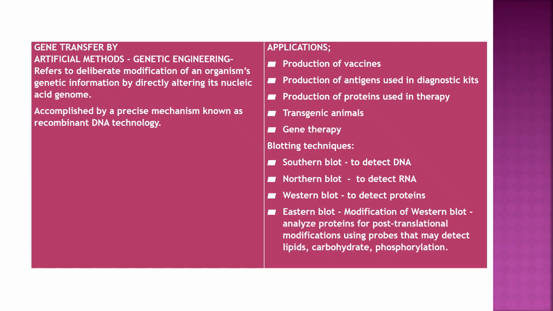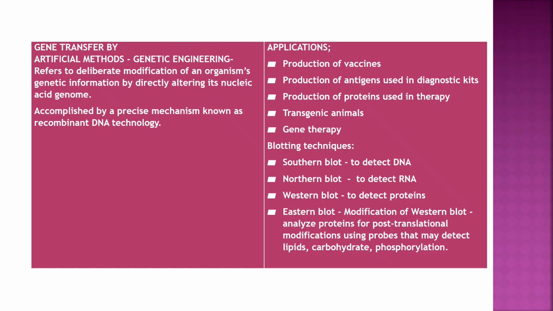Gene transfer by artificial methods is called genetic engineering. It refers to deliberate modification of an organism's genetic information by directly altering its nucleic acid genome, and the mechanism is known as recombinant DNA technology. The applications of genetic engineering: production of vaccines, production of antigens used in diagnostic kits, production of proteins used in therapy, transgenic animals, gene therapy.